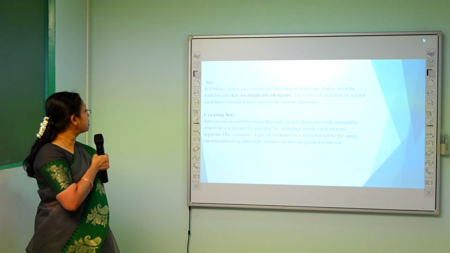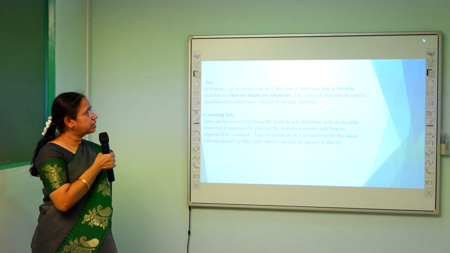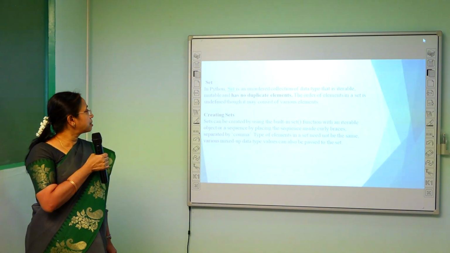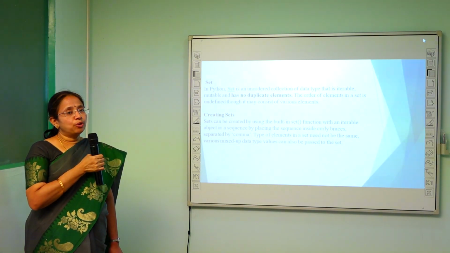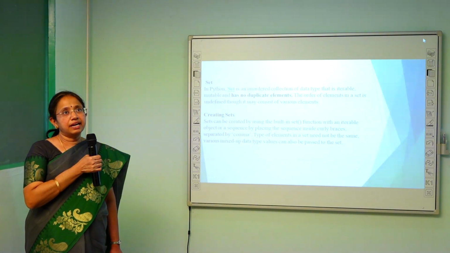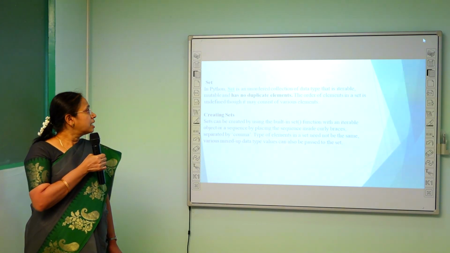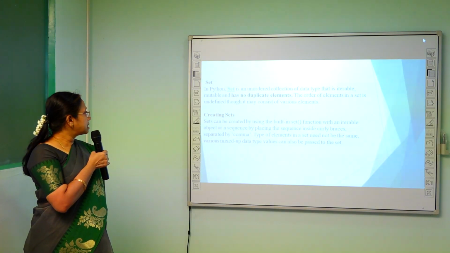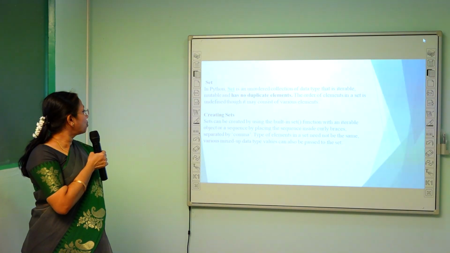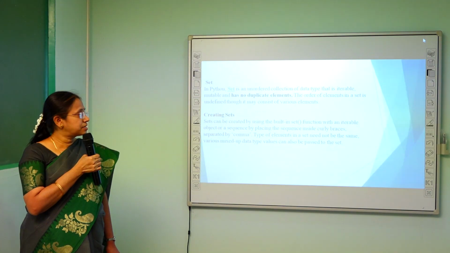Next, we are going to see the type set. It is an unordered collection of data type that is iterable, mutable, and has no duplicate elements. Mutable means that once it is created, we can still modify the data items or elements present there. The order of elements in a set is undefined, though it may consist of various elements.